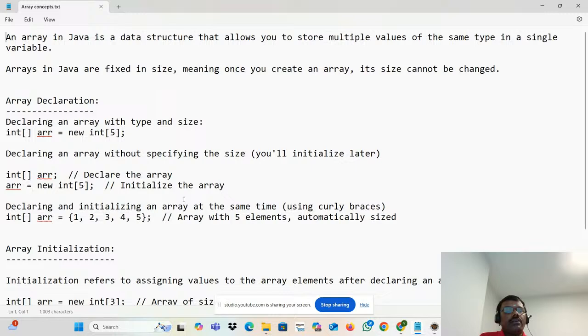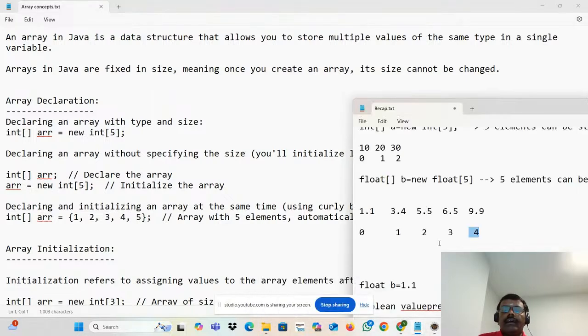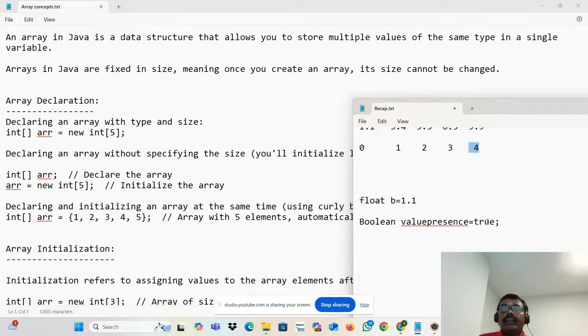Getting it? Now, how do we initialize an array? Here we are simply declaring, right? It's a declaration. But how do I want to do the initialization?